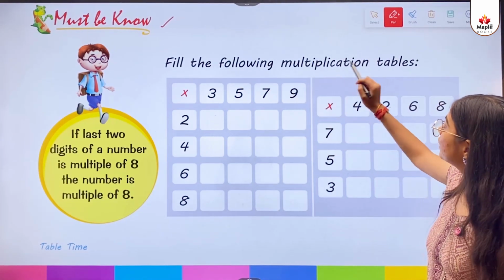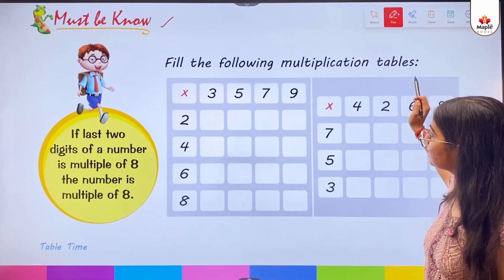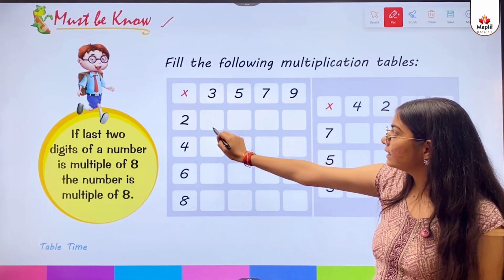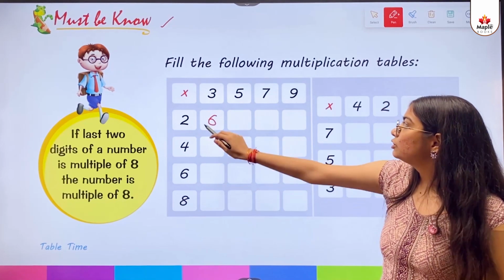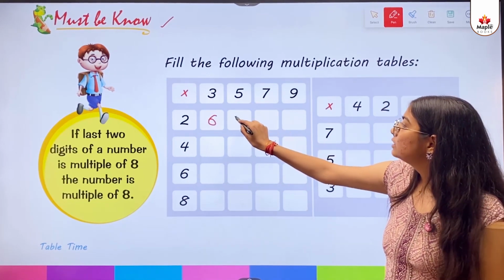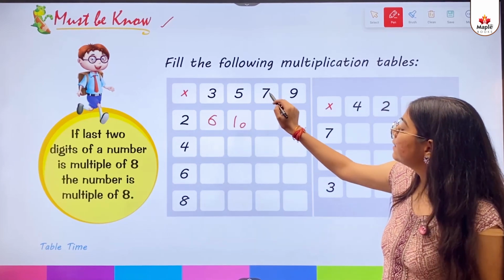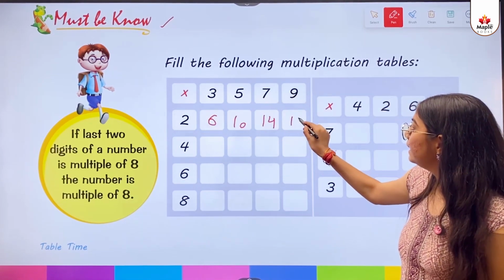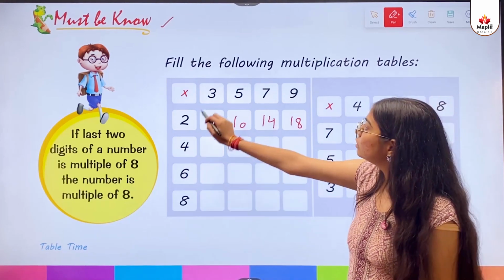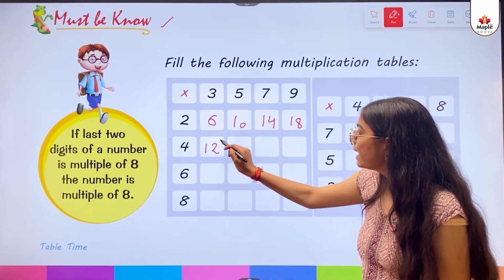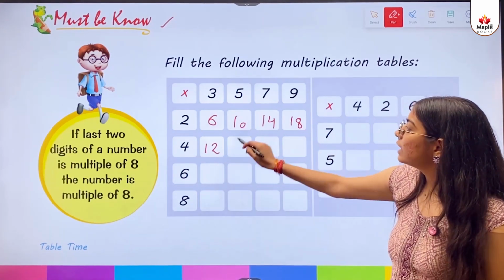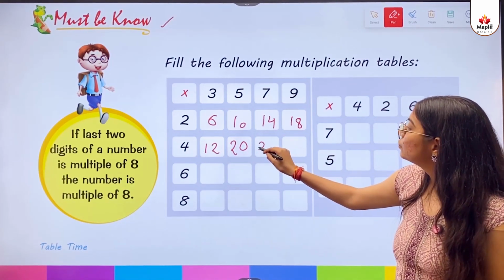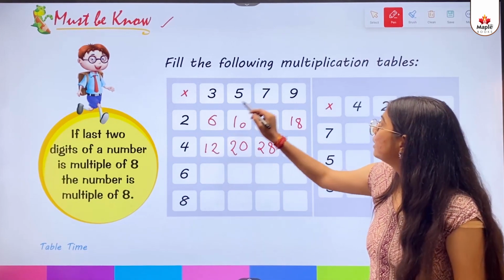Fill the following multiplication tables. 2 multiply 3, that gives 6. 2 5s are 10. 2 7s are 14. 2 9s are 18. 4 3s are 12. 4 5s are 20. 4 7s are 28. 4 9s are